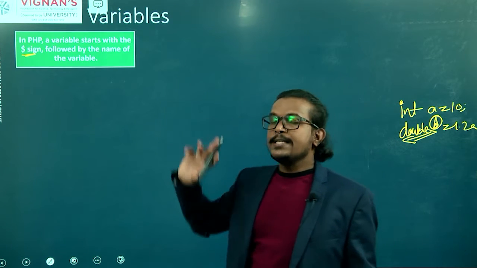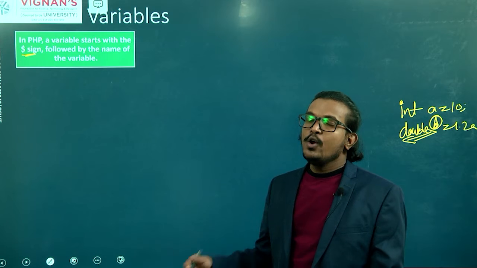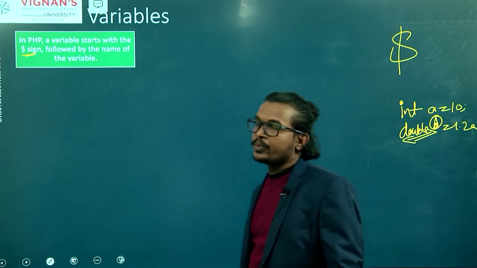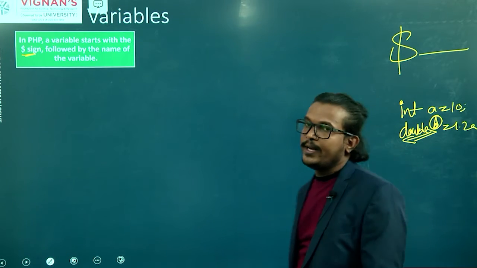But in PHP, if you want to use a variable, first you have to write the dollar symbol. After that you start writing your variable name.